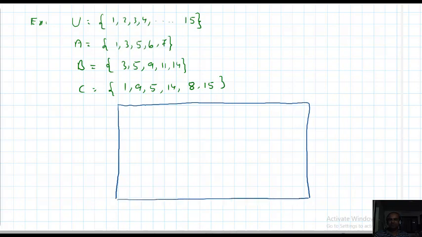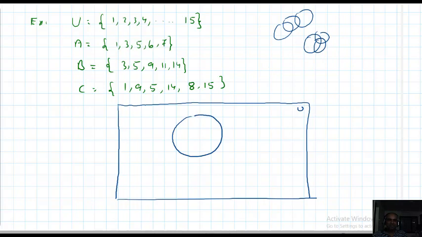This is the universal set. First of all, identify what type of sets A, B, C are. See, A and B have common elements, so A and B are joint sets. B and C, see, 9 is common, so B and C are also joint sets. What about A and C? A and C are also joint sets. That means your diagram will be like this. First of all, this is A, this is B, this is C.